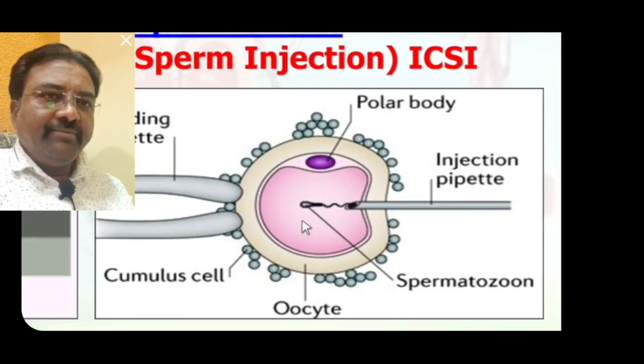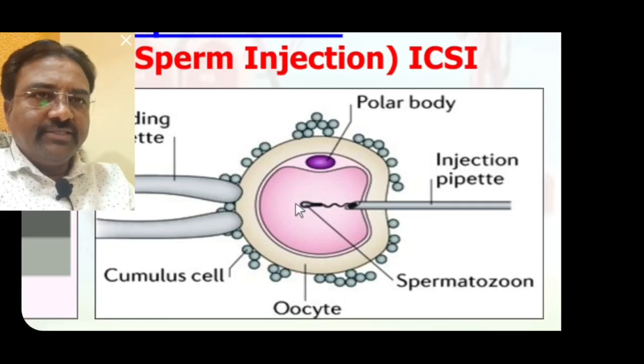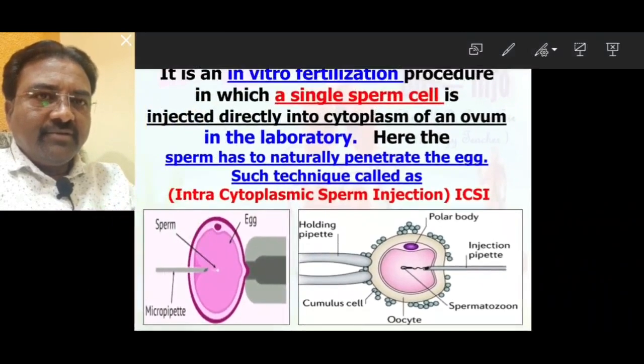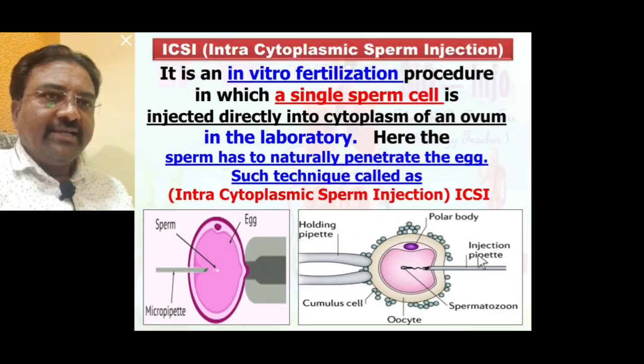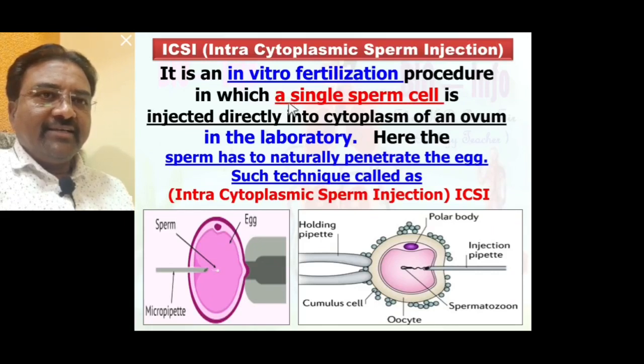Through an injection pipette, the spermatozoon or sperm enters the cytoplasm of the egg. In the ICSI technique, a single sperm cell is injected directly into the cytoplasm of an ovum in the laboratory.